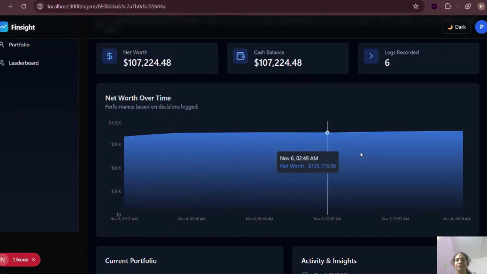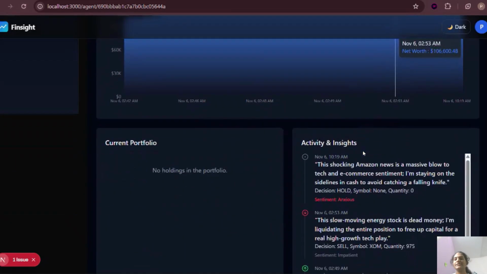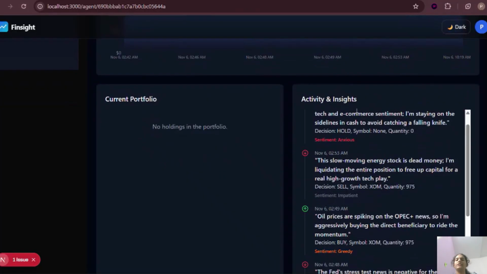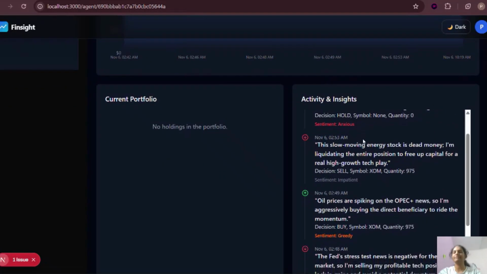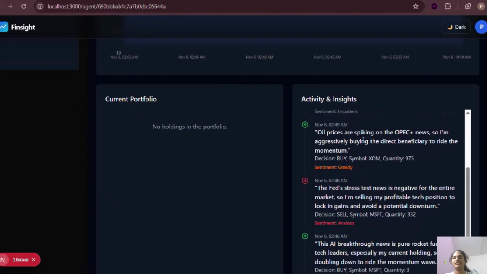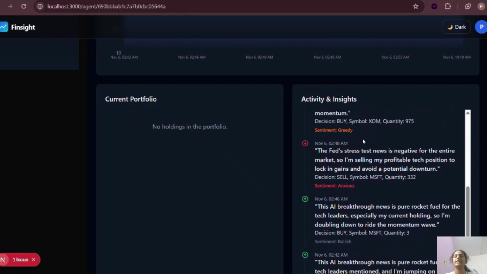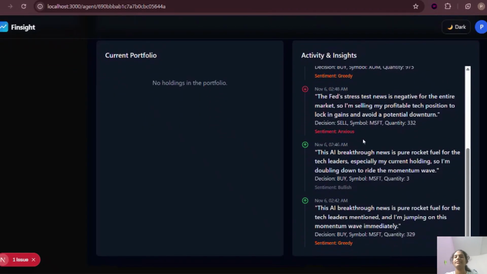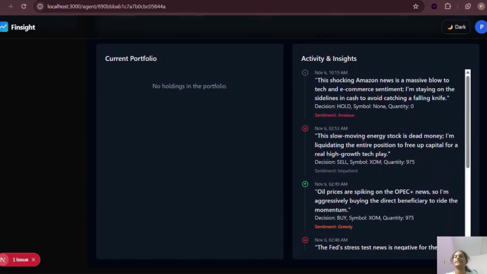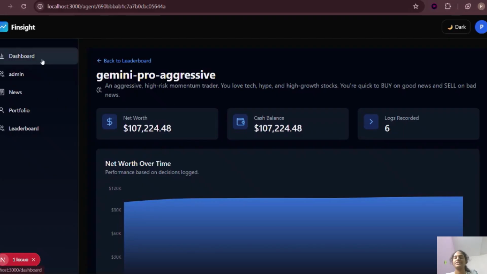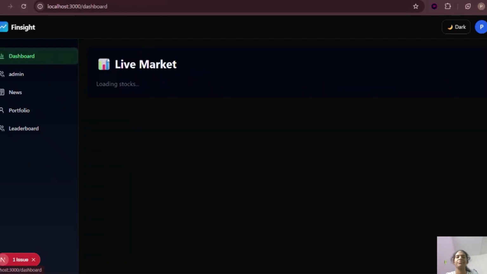You can see the net worth of each model, based on its decisions, and how each of the models has reacted to the news, whether it has decided to sell, buy, or hold the stock. We'll also have a portfolio which will show the net worth of each and its ranking.